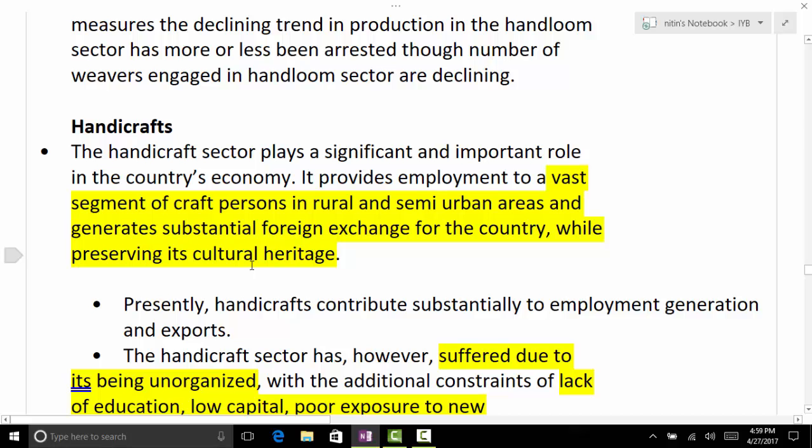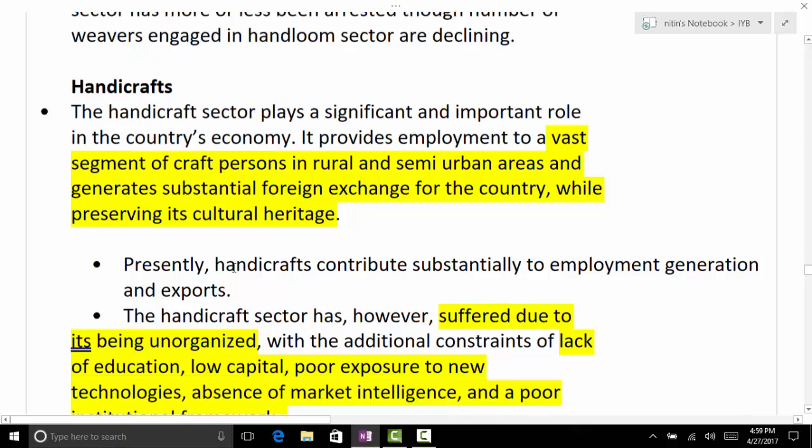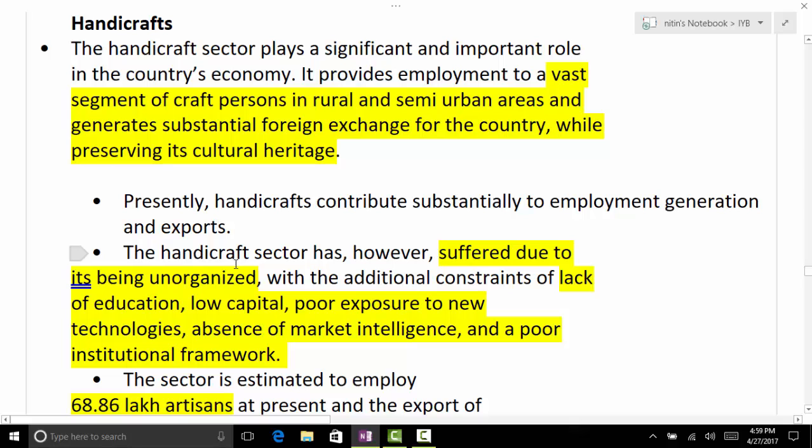Handicraft. Which scheme do you have for these craftsmen, artisans, ustads? What is the issue regarding handicraft? Unorganized, lack of education, low capital, poor exposure to new technology, absence of market intelligence, and poor institutional framework. Every problem we can write. So these are various issues regarding handicrafts.